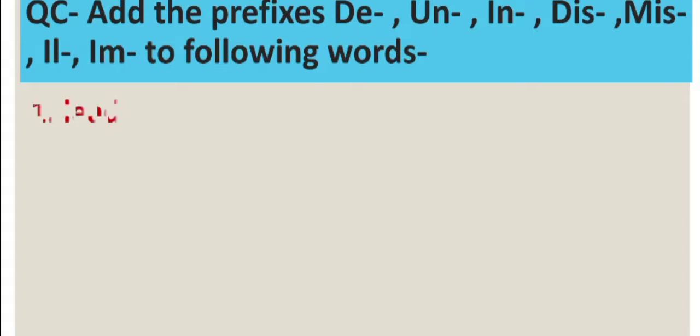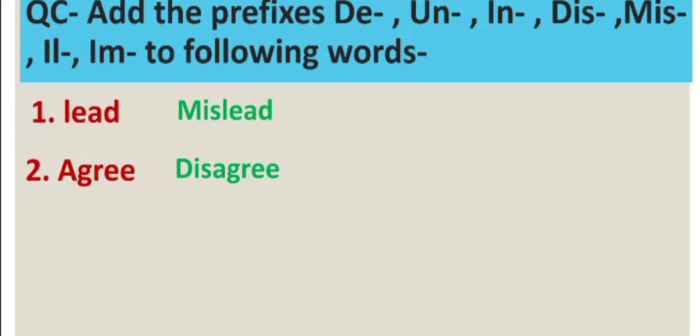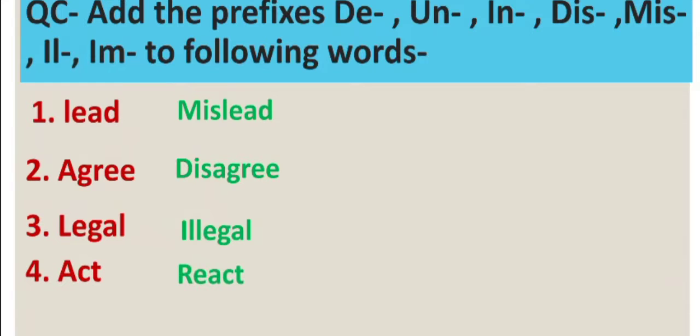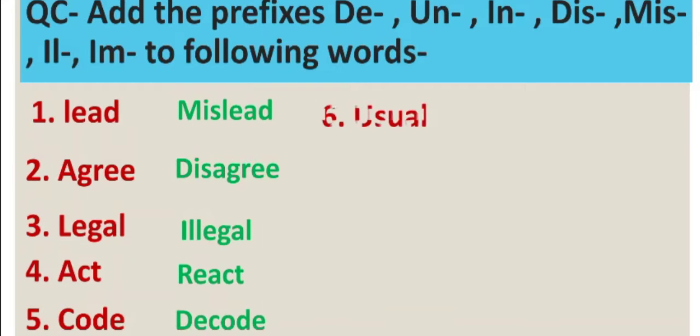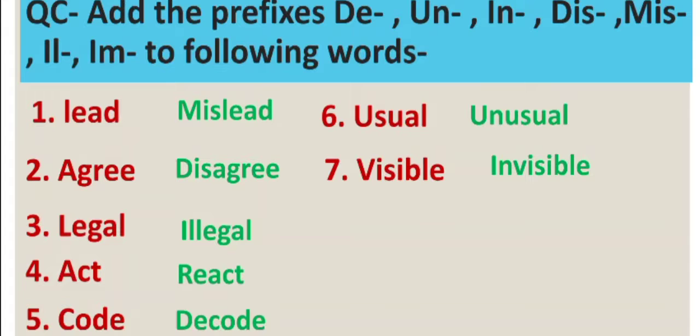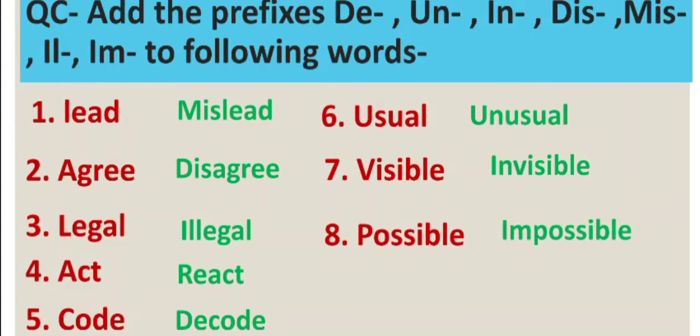So let's start with number 1, that is lead. So mislead. Number 2, agree, then disagree. Number 3, legal, so it's illegal. Number 4, act, it's react. Then number 5, code, it's decode. Number 6, usual, it's unusual. Number 7, visible, and this is invisible. Number 8, possible, that is impossible.